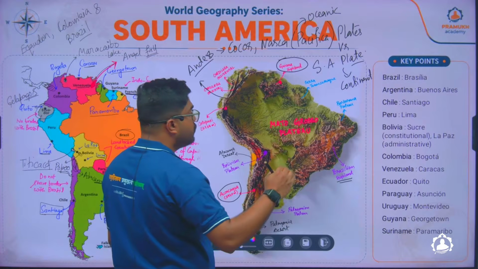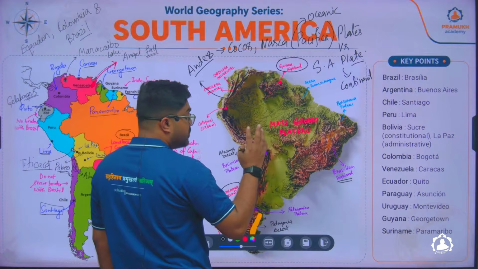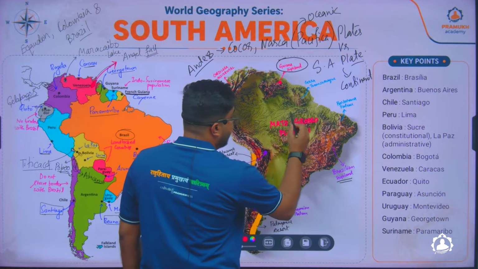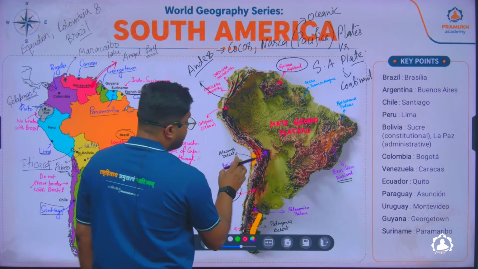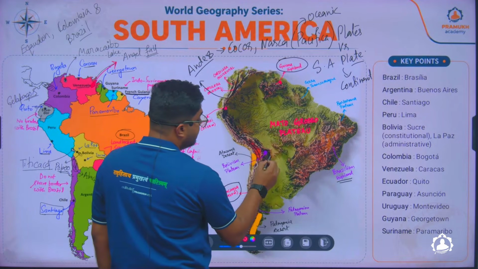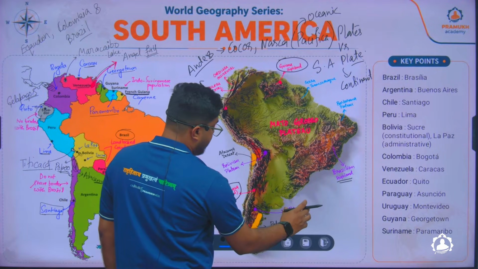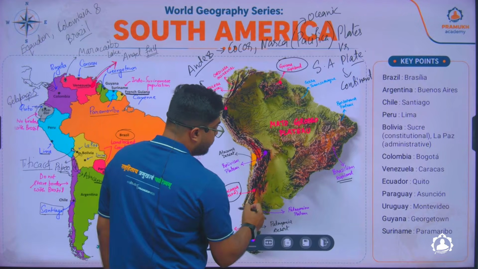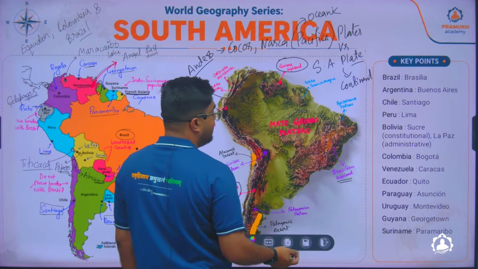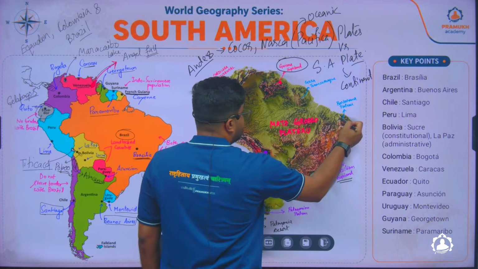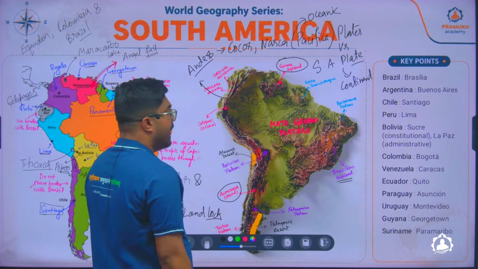Then if you come down to lower heights such as the plateau, you will find two, three major plateaus. One is the Mato Grosso plateau, which is located in the central part of Brazil. Second, you will find the Bolivian plateau, where the country Bolivia is located. And the third you will find is the Patagonian plateau, in the regions of Argentina. Now, apart from this, there are other highlands also, like the Borborema Plateau and the Serra Tumucumaque highland.